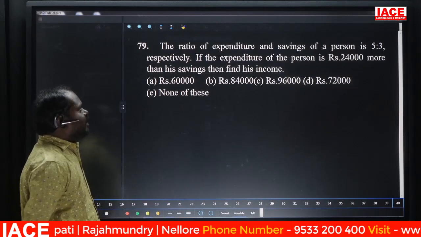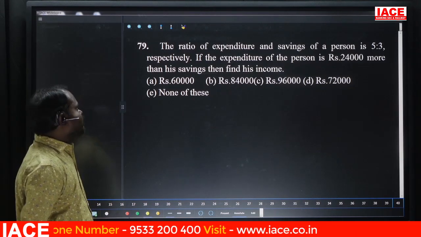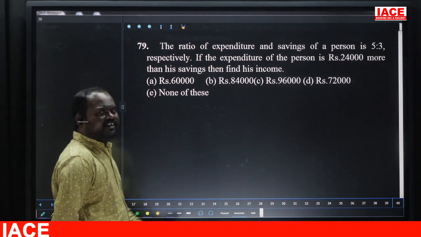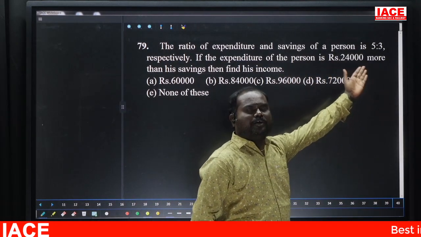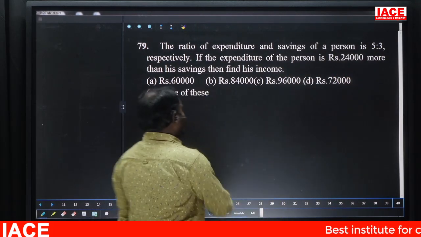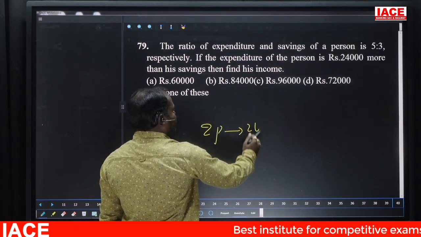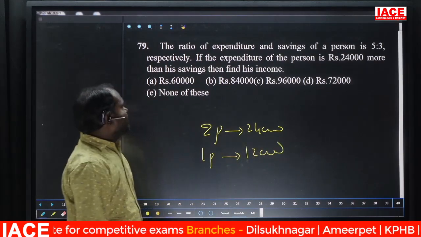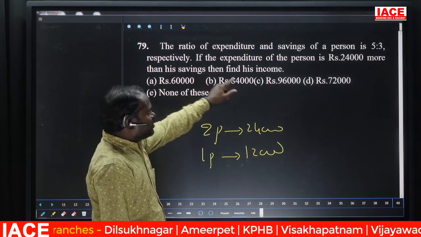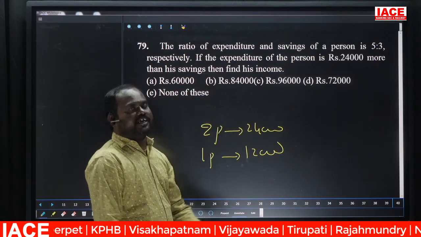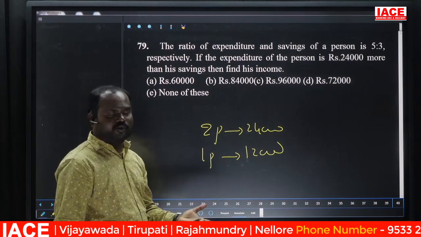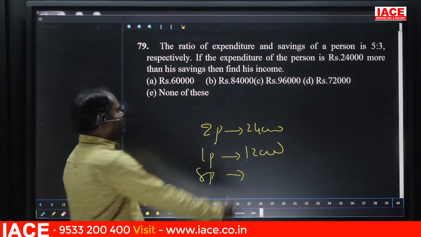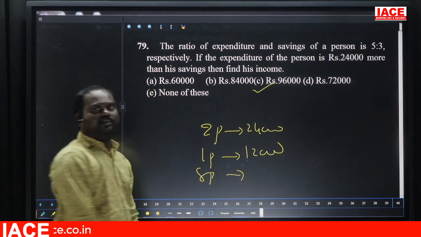Question 79. The ratio of expenditure and saving of a person is 5:3. If the expenditure of the person is 24,000 more than the savings, then find the income. Clearly, it's very simple. Expenses, saving. How many parts difference? Two parts is equal to 24,000. Then one part will be 12,000. Income is nothing but total expenditure and saving together, nothing but 8 parts. If one part is 12, 8 parts will be 8 times 12, 96. Option C, 96. Next.